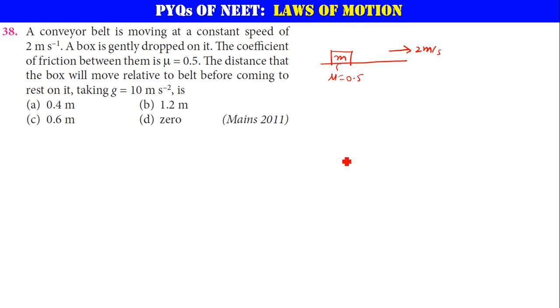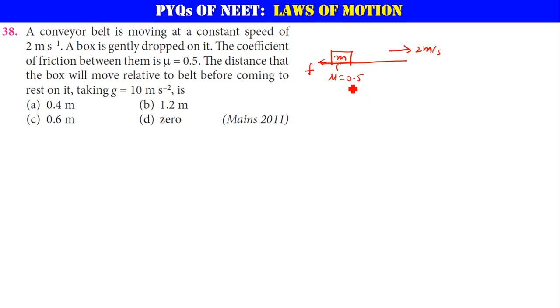The question: the distance that the box will move relative to the belt before coming to rest on it. So he is asking about how much distance the box will travel relative to the belt, that means on the belt how much distance it will travel. Now the belt keeps on moving in this direction, but friction tries to stop this mass m, so friction will be acting in the opposite direction.